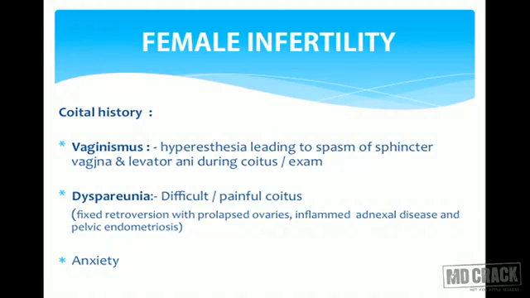Pelvic endometriosis, again a main reason for dyspareunia. So in such cases, either the patient is very uncomfortable or she doesn't go for it, she tries to avoid it, that reduces the frequency and that leads to infertility. Again, simple anxiety, maybe because of some previous unfortunate incidents or whatever ways that female has been hurt before. There can be severe anxiety generated in the female before she goes for coitus, and that can also lead to